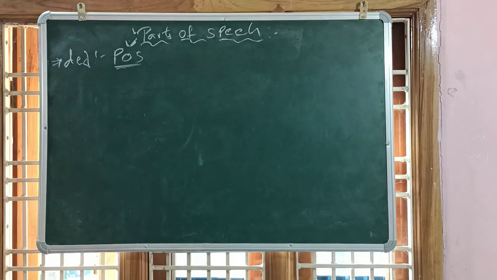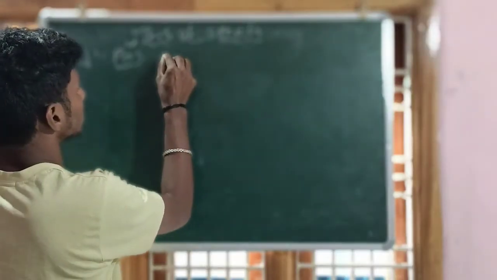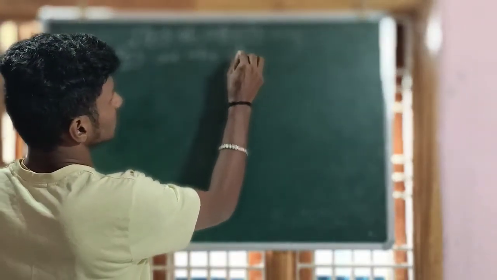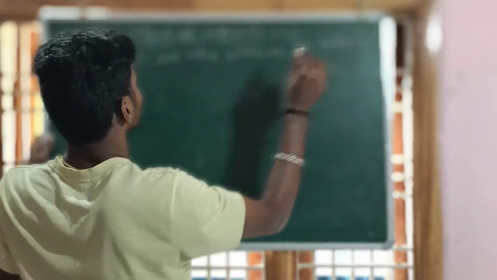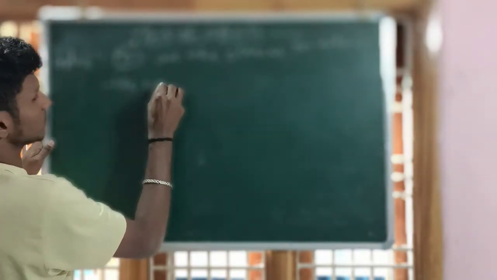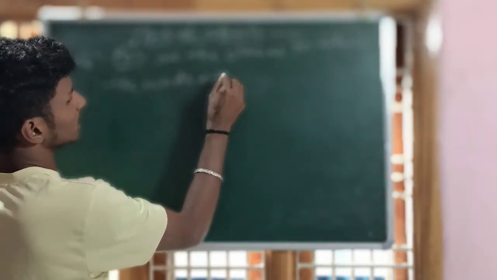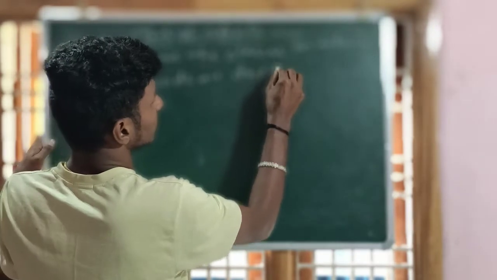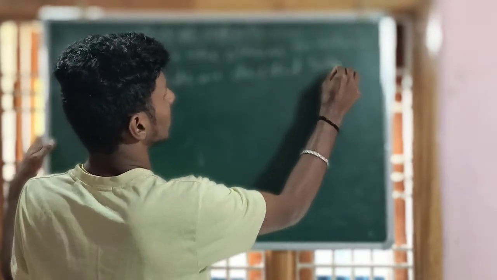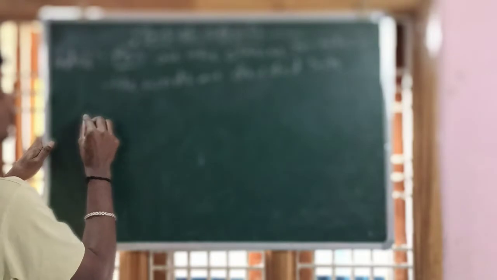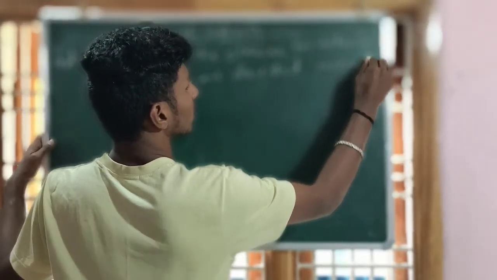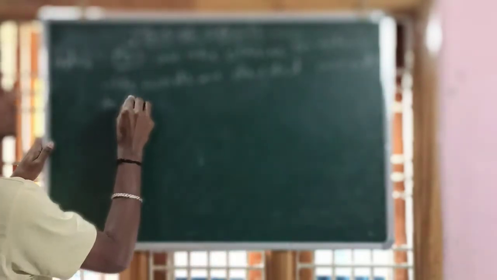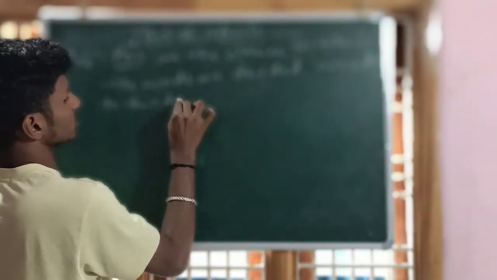What is the definition of parts of speech? Parts of speech are the classes in which the words are divided according to their functions.